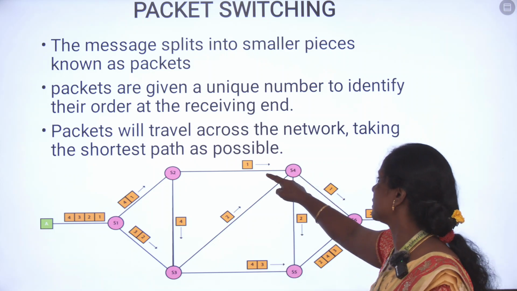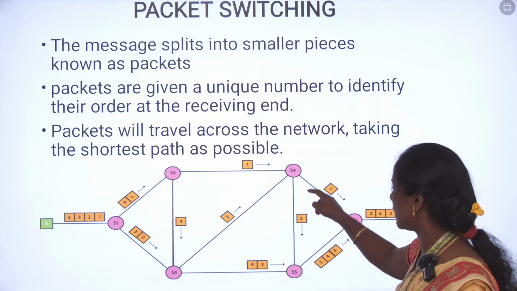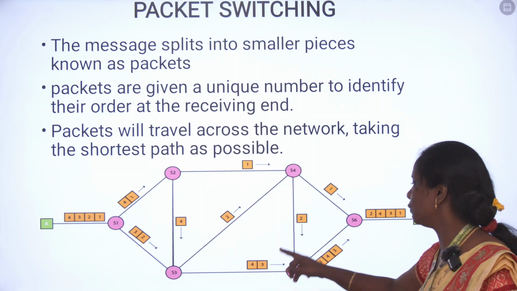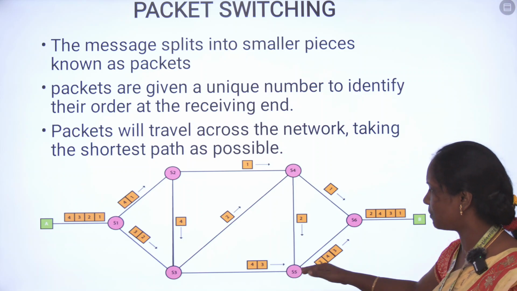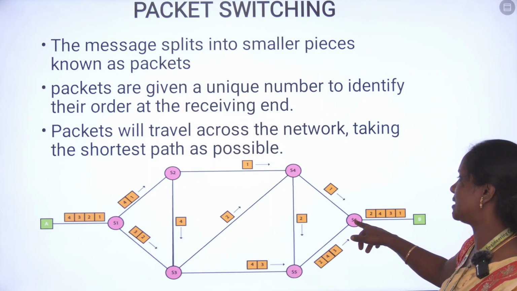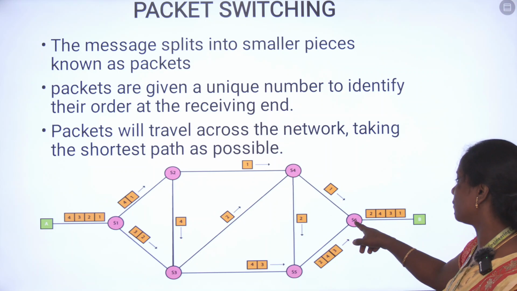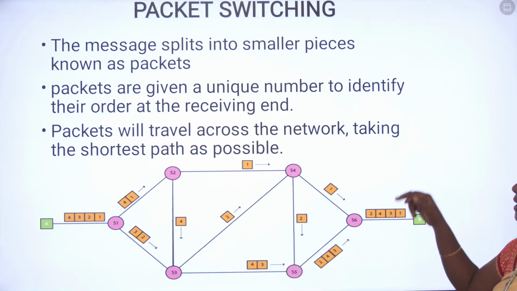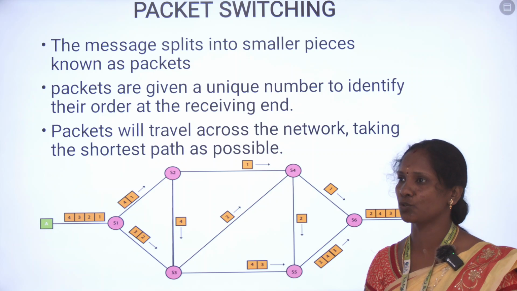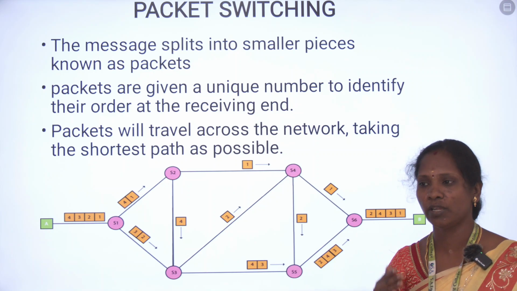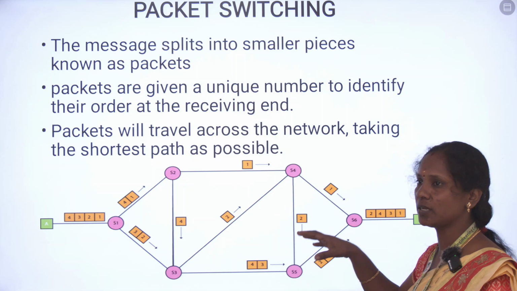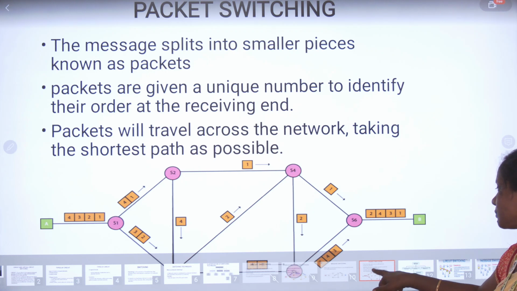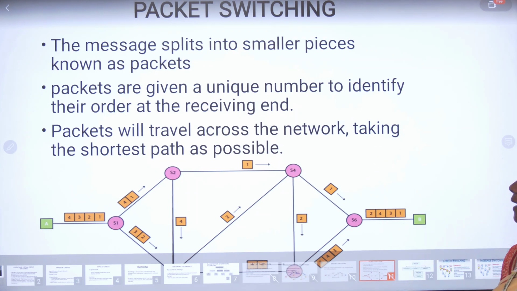After that, finally this 2 will come through S4. The 4 and 3 will come here to S5. Finally, 2, 4, 3, these three messages are going to reach S6. Finally the 1 will come here, so finally the original data will be received here. Basically, in packet switching, every packet of data is divided into smaller pieces, and only then is it transferred from source to destination along a particular selected, shortest path. That is packet switching.